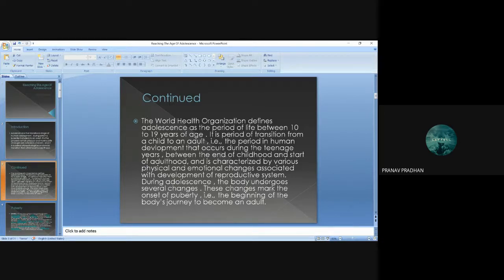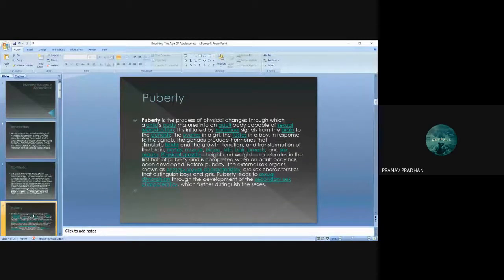During adolescence, the body undergoes several changes. These changes mark the onset of puberty, the beginning of the body's journey to become an adult. Now we are going to study about puberty.